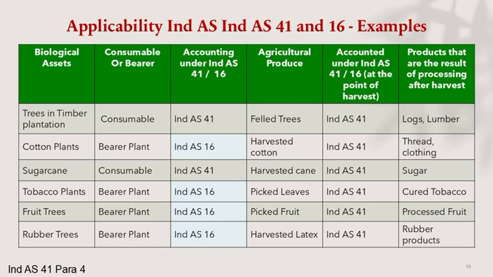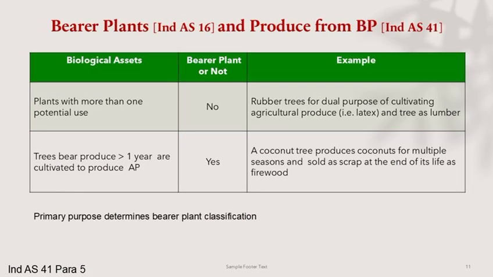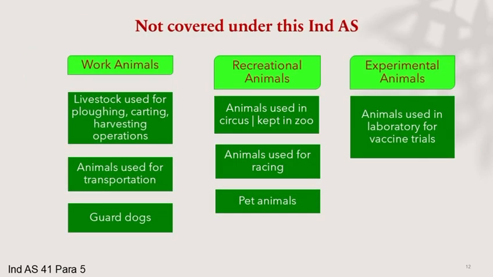How are bearer plants treated? Bearer plants are treated like long-term assets, property, plant and equipment under Ind AS 16. But the produce they generate, fruit, leaves, latex, is measured under Ind AS 41. So, the plants and their produce follow different standards. Some animals are not biological assets under this standard. For example, animals used for plowing and carting, guard dogs, zoo and circus animals, racing animals, laboratory animals, pet animals. So, not all animals fall under Ind AS 41.